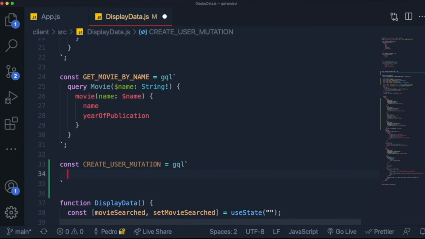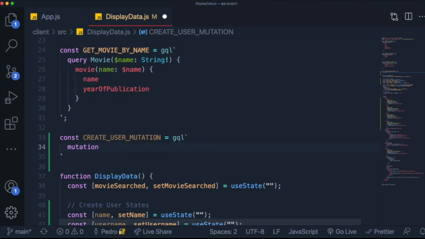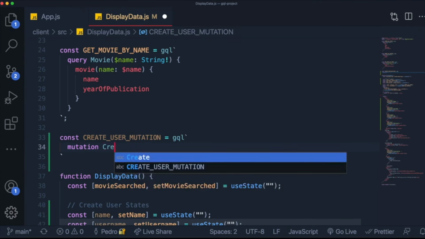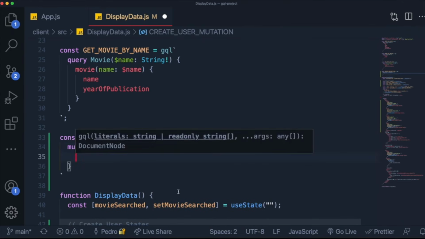So how do we make a mutation call? Well, we just say mutation over here, then we give it a name, and the name will be something like createUser. Then we open and close parentheses, and we open and close curly braces, right?